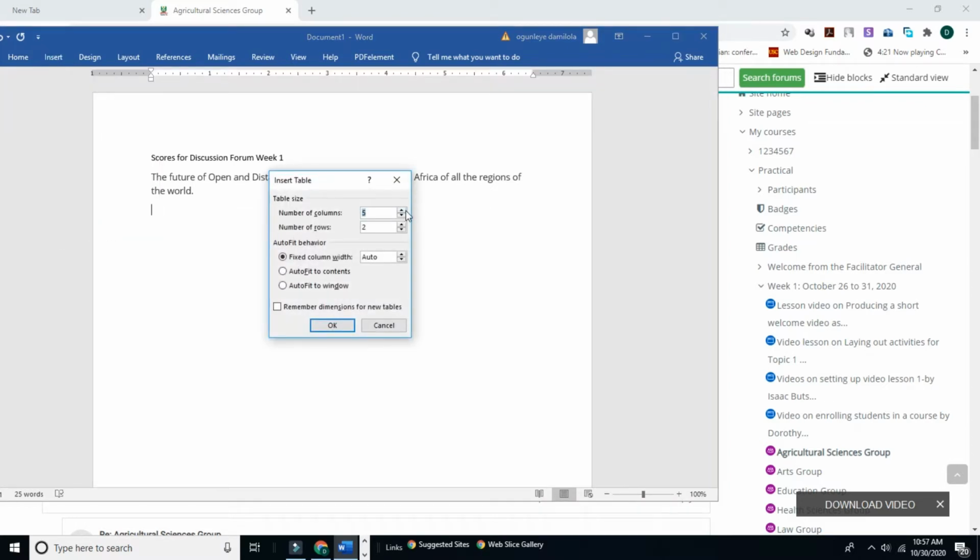Yes. Now we have number of columns and number of rows. In our number of columns, let's stop at 4. And the number of rows depends on the number of students we have for the discussion forum. That is the number of students that contributed. Let's stop at 10.